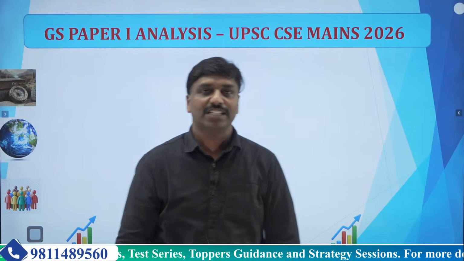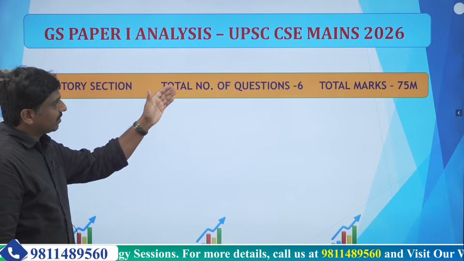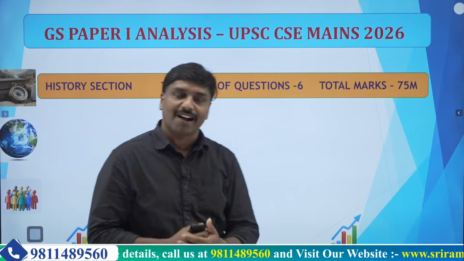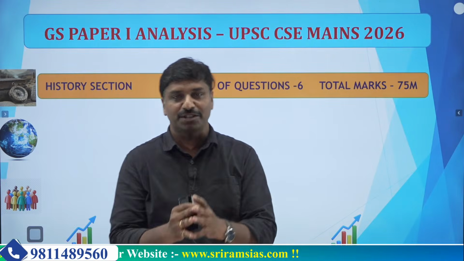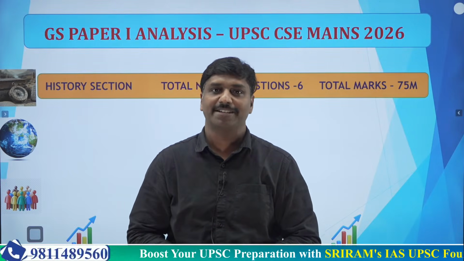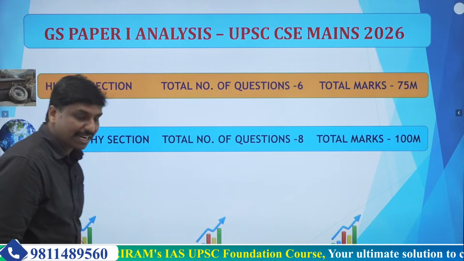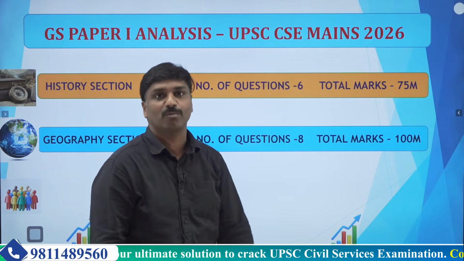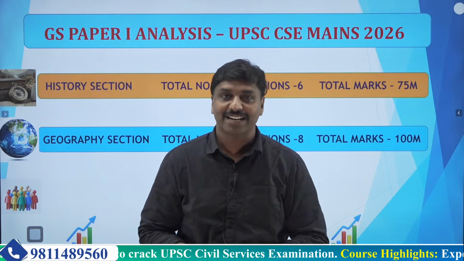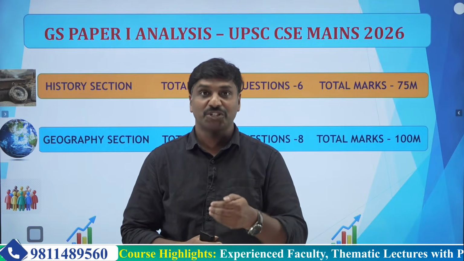First, if we start with the history section, out of 20 questions, a total of 6 questions have been asked, amounting to around 75 marks. This is an important thing to keep in mind. Next, in the geography of the world and India section, 8 questions have been asked, amounting to almost 100 marks. This is an important update: geography has got good weightage in this particular paper.